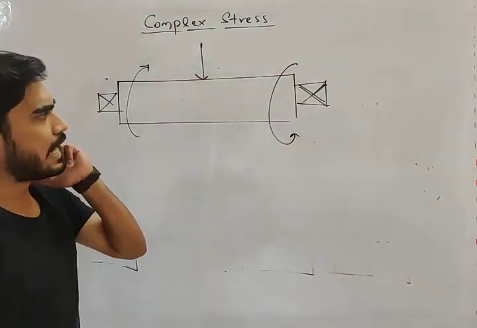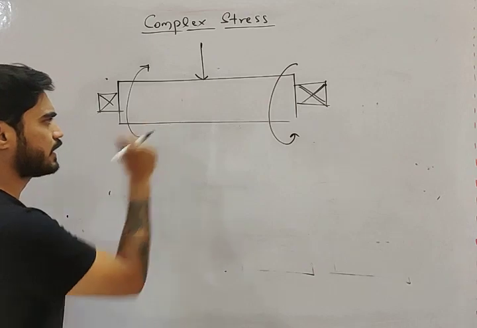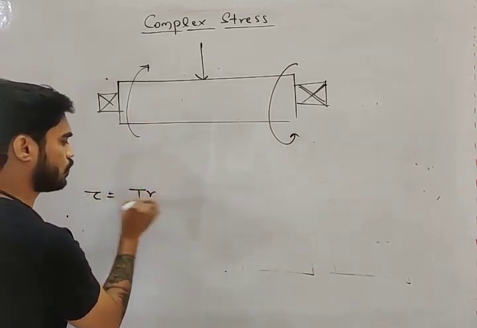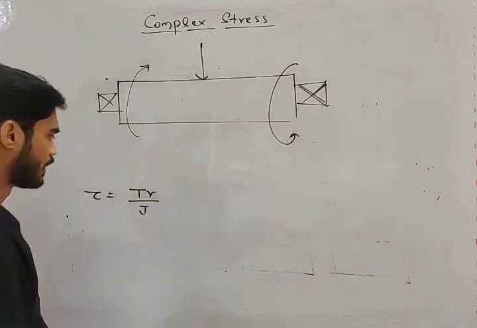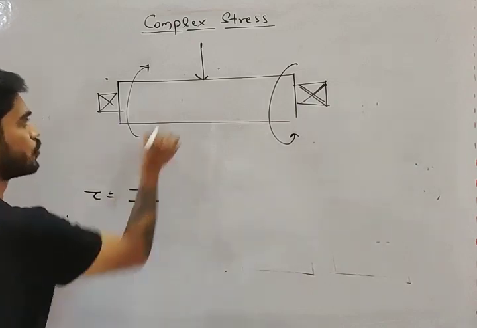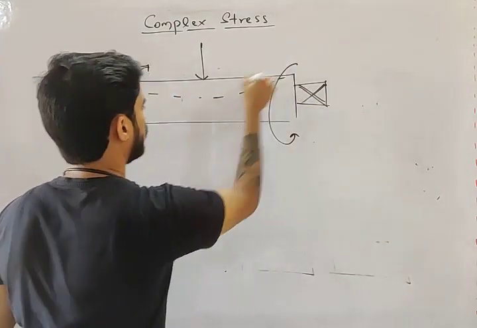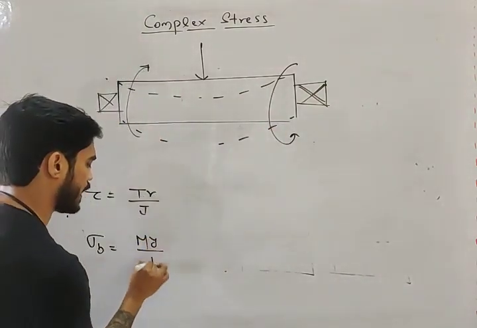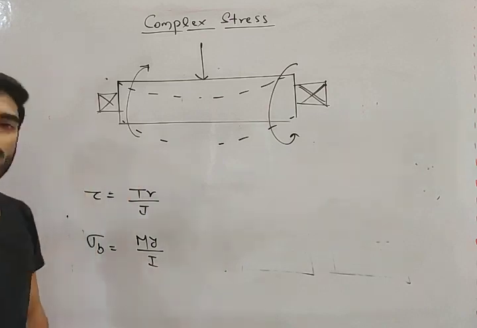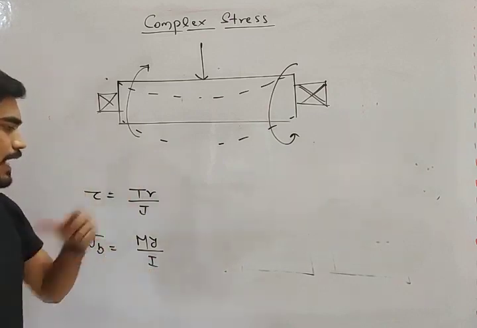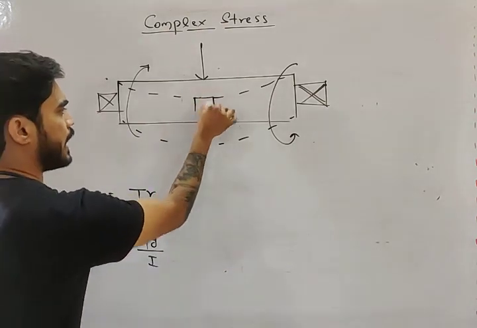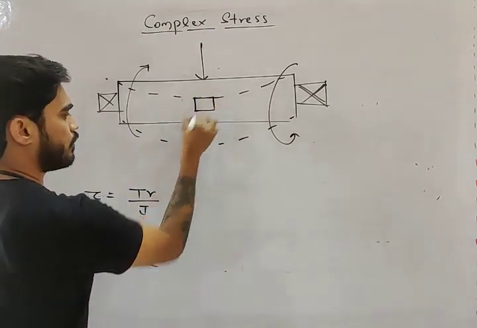Now what will happen, my friend? What will happen in this shaft? There will be a torsional shear stress, tau equals to TR by J, and there will be a bending stress. Due to this load, this shaft is going to bend like this. Sigma equals to My by I. And you can easily calculate these stresses. Now what these stresses will be? If you consider an element on the shaft,